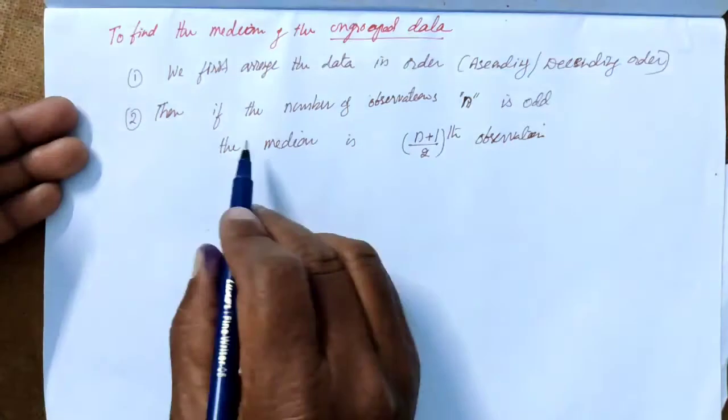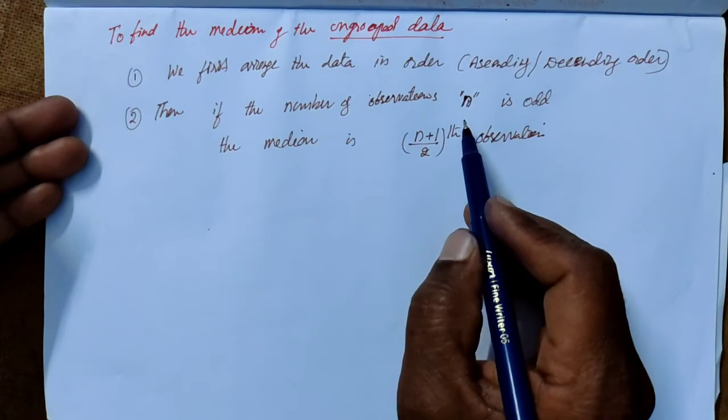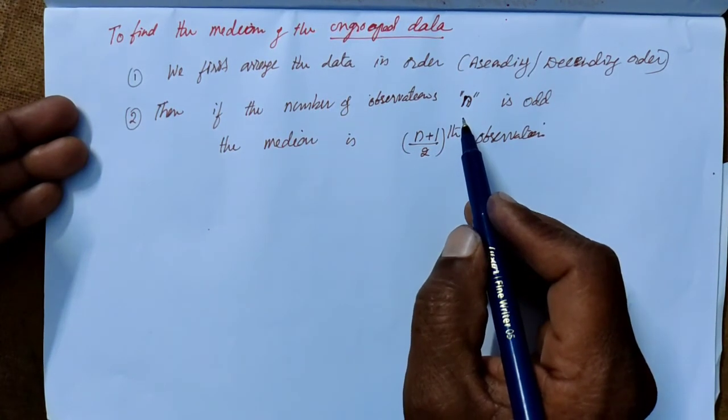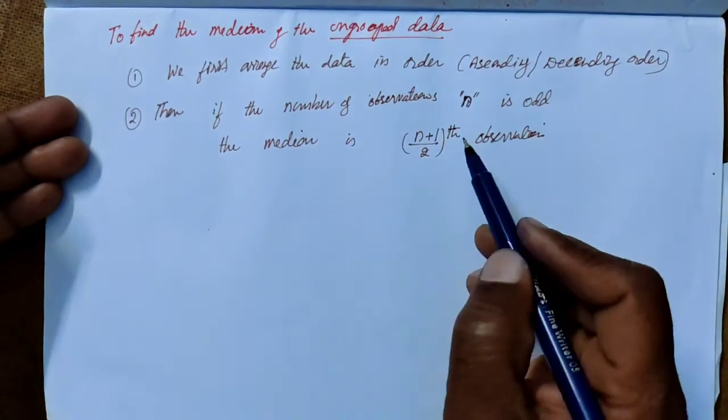If n is odd, which one is the median? The n plus 1 by 2th observation.